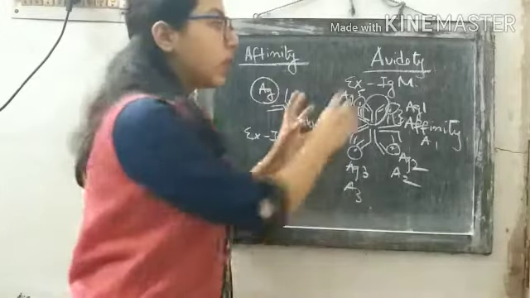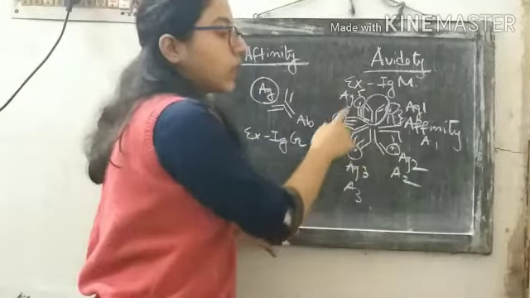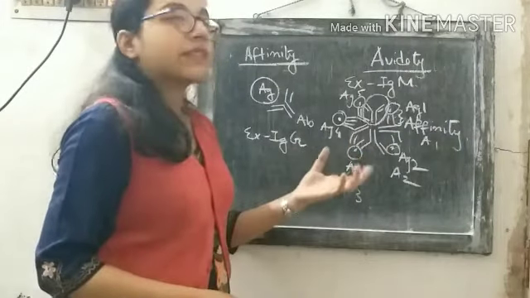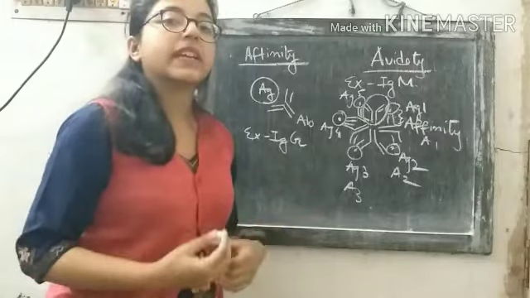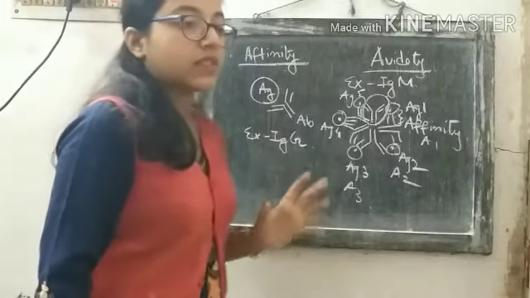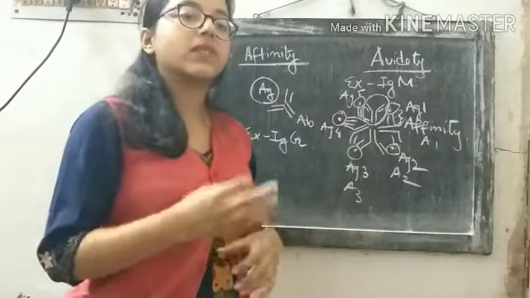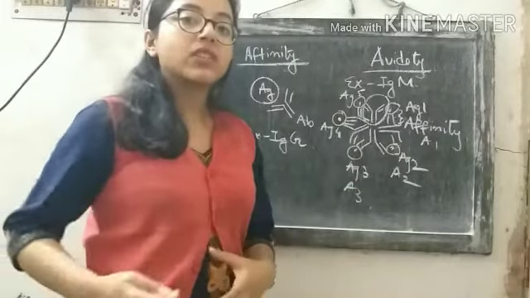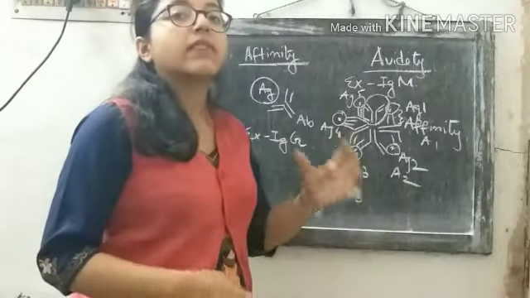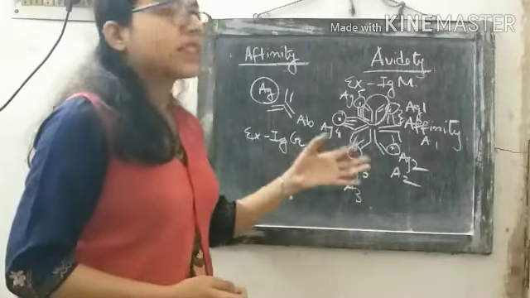But when the overall affinity is calculated, that means the affinities of all the 10 interactions are calculated and summed up, the value of avidity that we get is much higher than the affinity of IgG for the antigen. Although the individual molecules of IgM have a lower affinity than the IgG molecule, as this is the summation of all the affinities, the value ultimately becomes higher. So this is the difference between avidity and affinity.